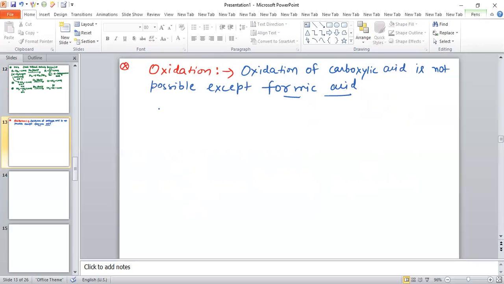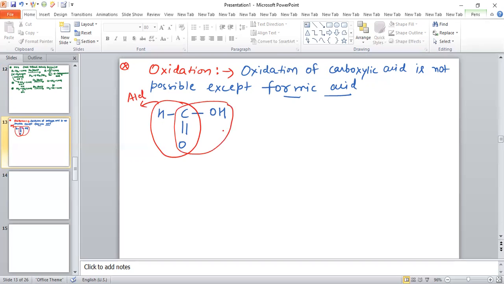Why does formic acid get oxidized? See, formic acid contains H-C double bond O-H. So formic acid contains a CHO part, which is basically an aldehyde. So formic acid contains an aldehydic part, and also the COOH carboxylic acid part.